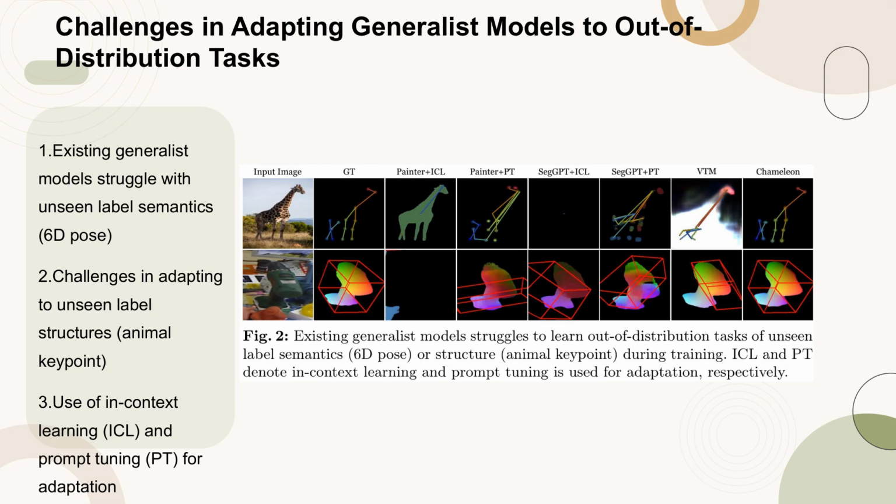The figure highlights that while in-context learning, ICL, and prompt tuning, PT, are used to facilitate adaptation, these methods are not sufficient to overcome the inherent limitations of the models in handling such diverse and novel tasks. This underscores the need for more flexible and robust adaptation mechanisms in data-efficient vision generalists to effectively address a wide range of real-world problems.